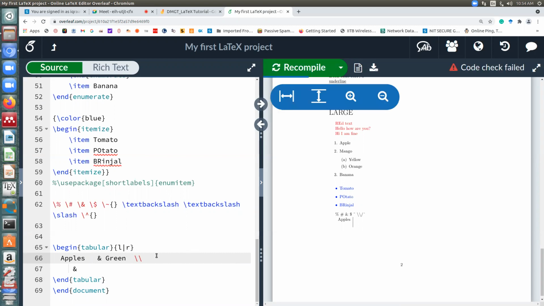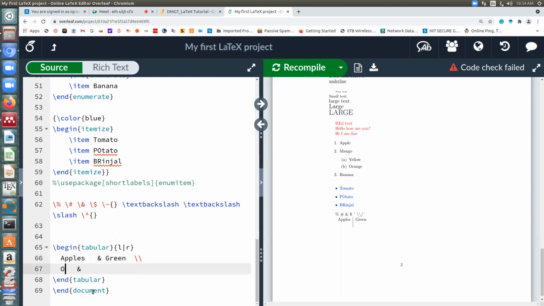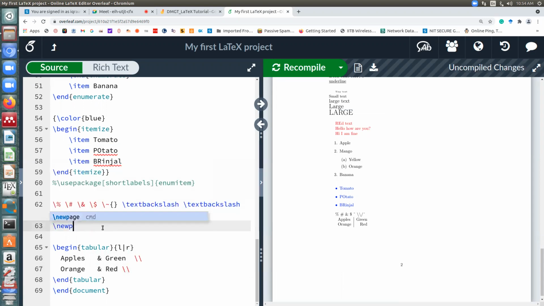Now if I want to move to the next row, I'll put a new line, that is backslash backslash, and then I'll move to a new line. So suppose orange, and say red. Okay, so you will see the table is generated as follows. Let me put a new page here.